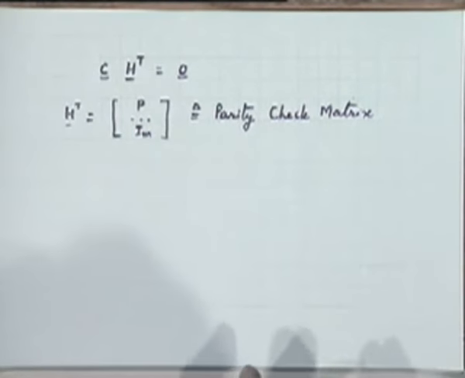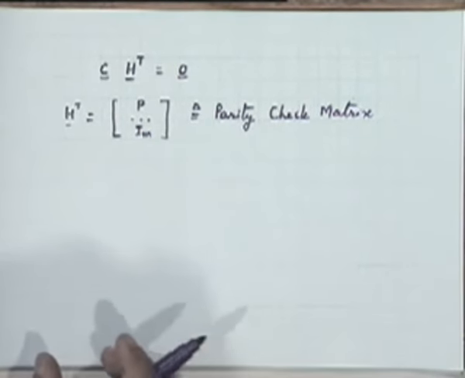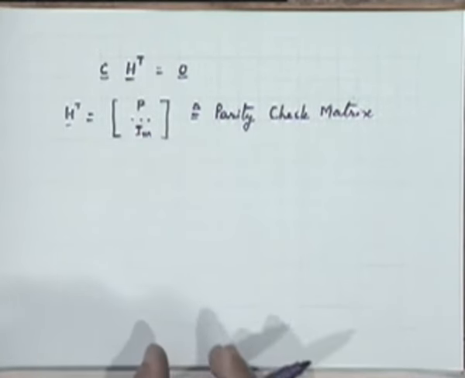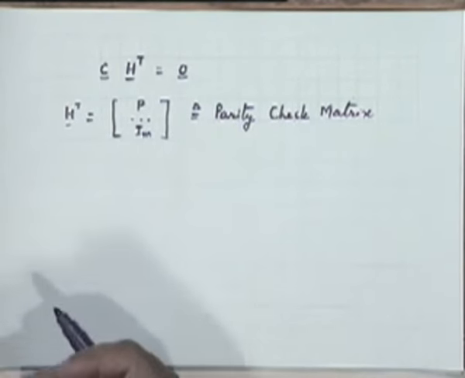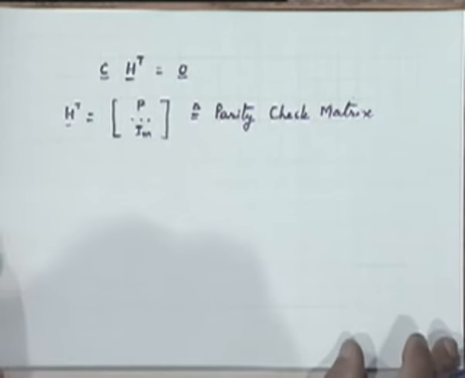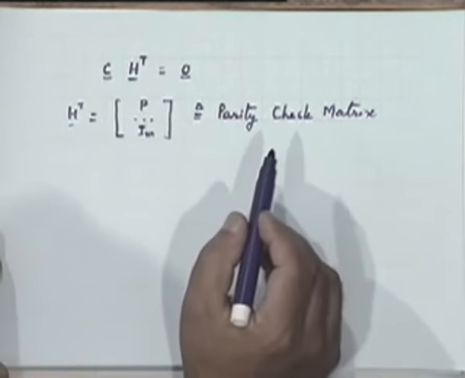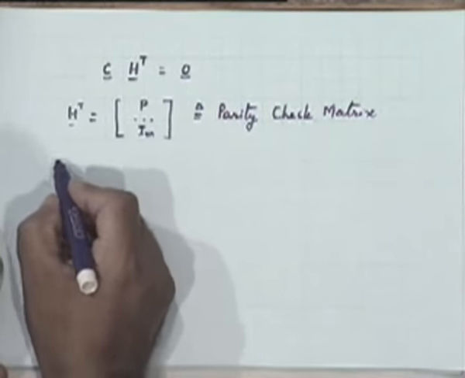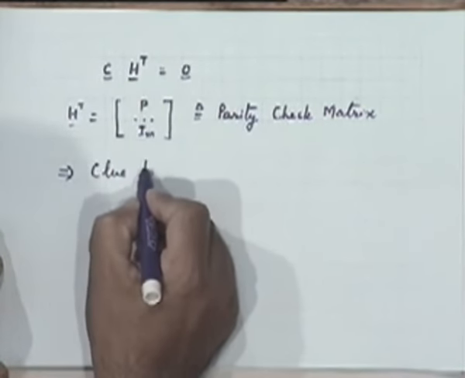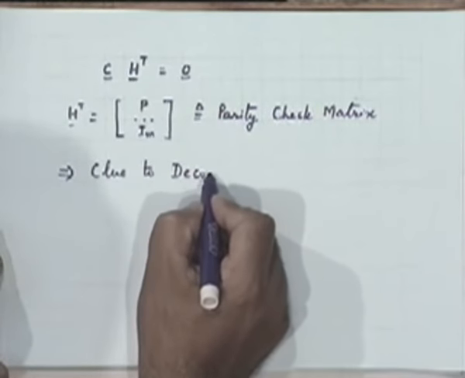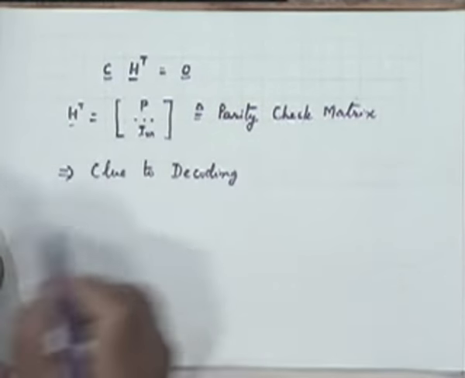That's why the matrix H is called a parity check matrix, because it is able to tell me whether the parity bits and the data bits that are coming along bear the same kind of relationship with respect to each other, which is implied by the structure of the G matrix, right? It's a check on the structure of the G matrix, and therefore we call it a parity check matrix. And this forms our basic clue to decoding.